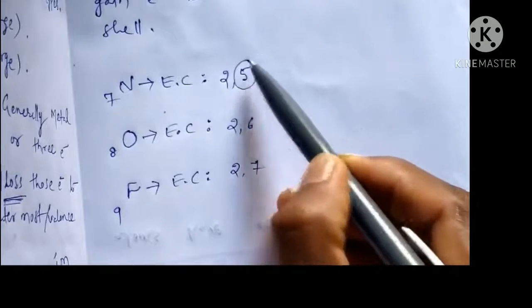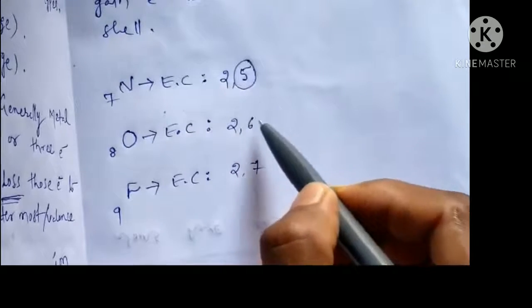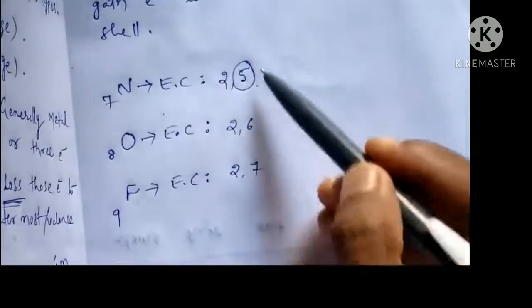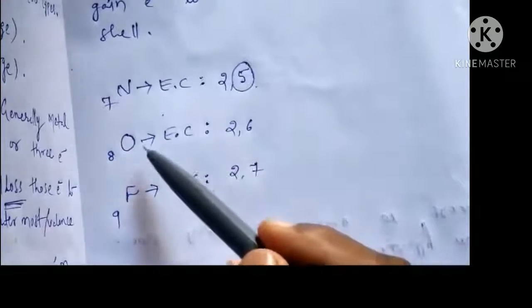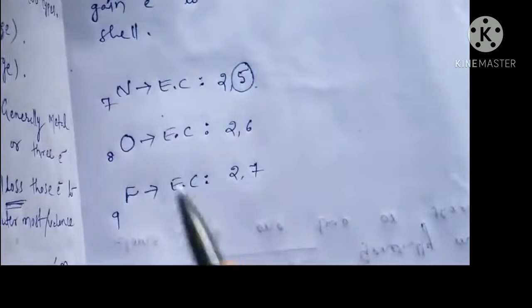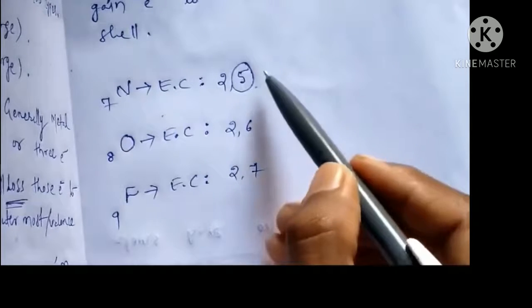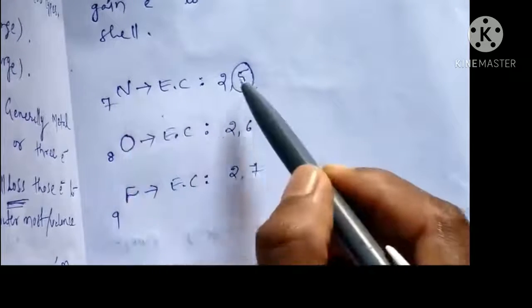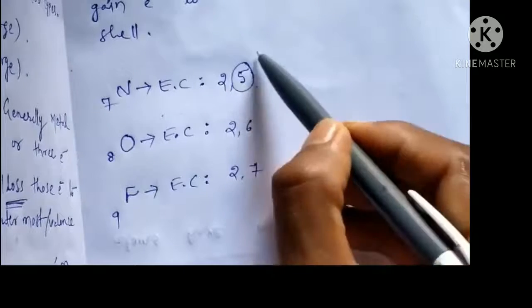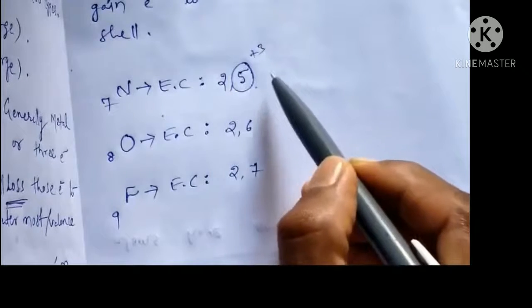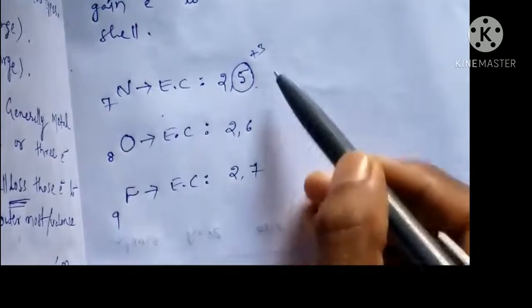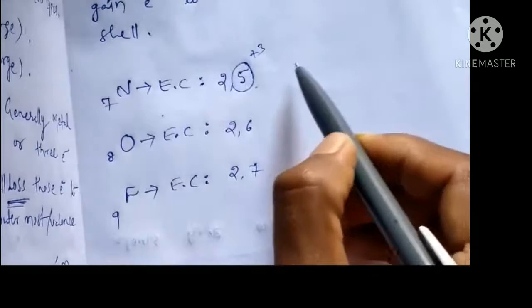These are the outermost electrons or valence shell electrons: 5, 6 or 7. See, generally they should gain electrons to attain 8 electrons in their outer shell. If nitrogen gains 3 electrons, it becomes 2, 8.